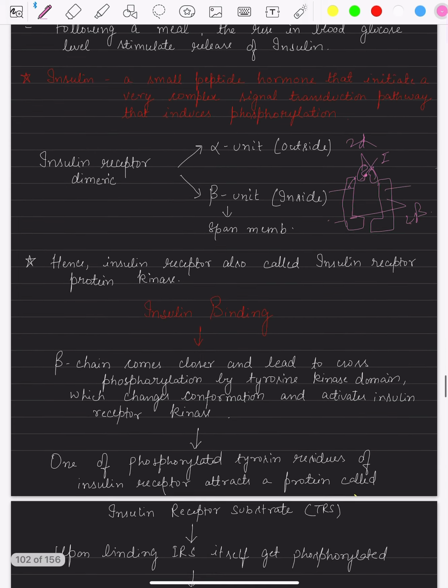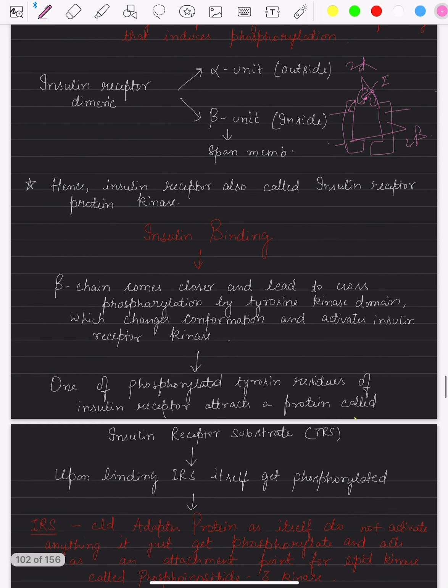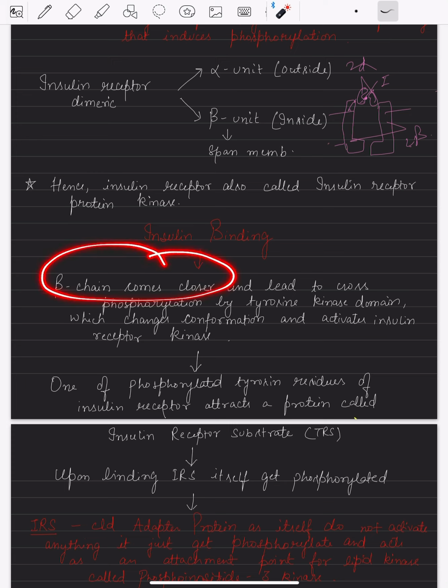So once insulin binds, what basically happens is the beta chains come closer to each other, or further there will be a conformational change. When they come too close to each other, dimerization will take place. These beta subunits will form a dimer. Then phosphorylation takes place in these cytosolic domains. Certain enzymes are present, and those enzymes have some residues in close proximity that will induce the phosphorylation.